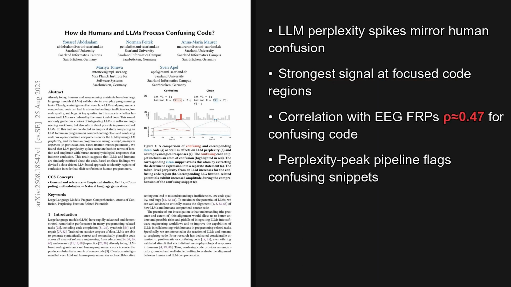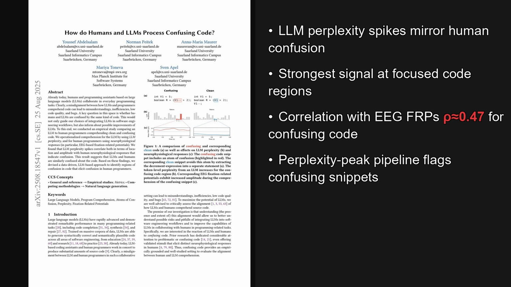I'm Alex. Today we are looking at a paper from the Hugging Face trending list, published on August 25, 2025, which was about 4 days ago. The standout result is that localized maximum perplexity from an LLM aligns with human brain signals of confusion, showing a moderate and significant Spearman correlation of 0.47 for confusing code. The paper is titled, How Do Humans and LLMs Process Confusing Code? And the implications for developer tooling are quite significant.